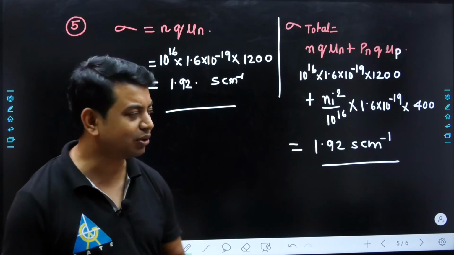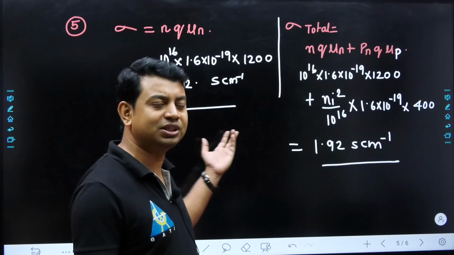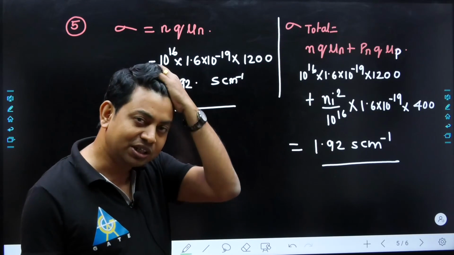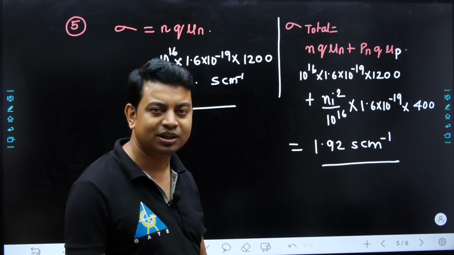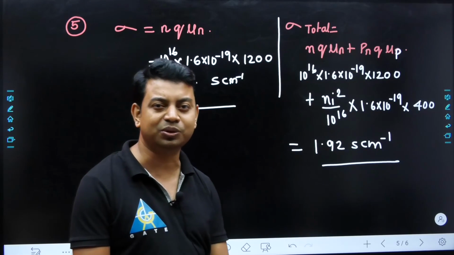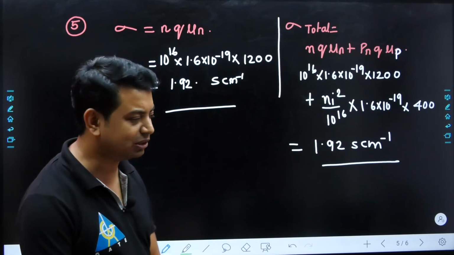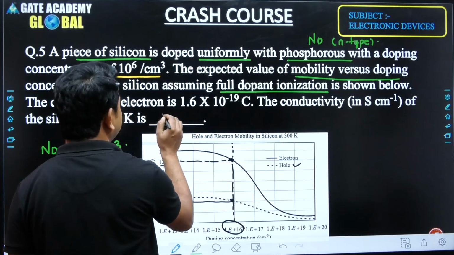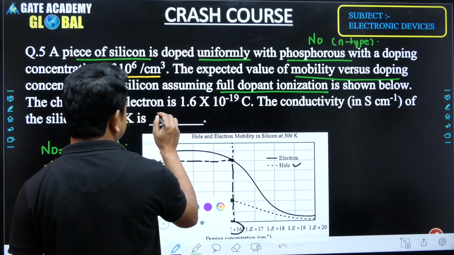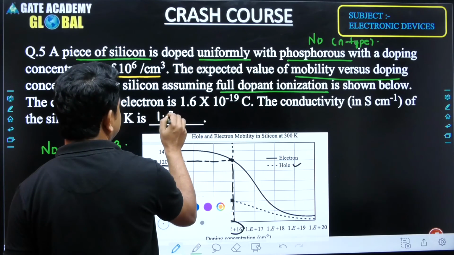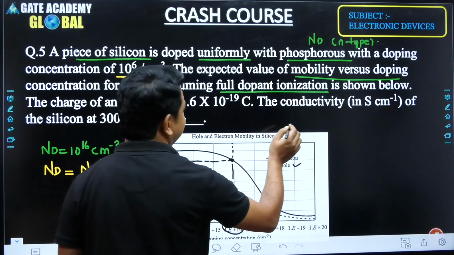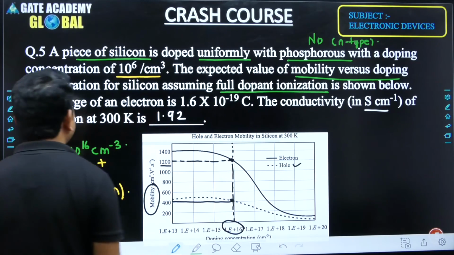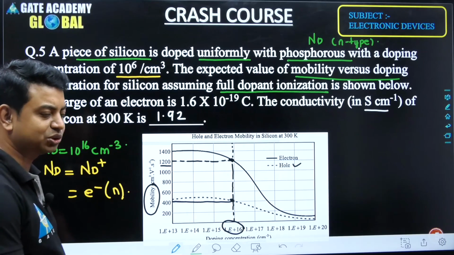You may think about it in this way, because in most books it is given that this is the answer and this is the formula that we have to use. Then why not think in this way? The result will be the same. Yes, you can think in this way, the result will be the same. And we just put the answer here, that is equal to 1.92, and the unit is already given, that is Siemens per centimeter inverse. Okay. So this is about the fifth question. We are going to take the next question.